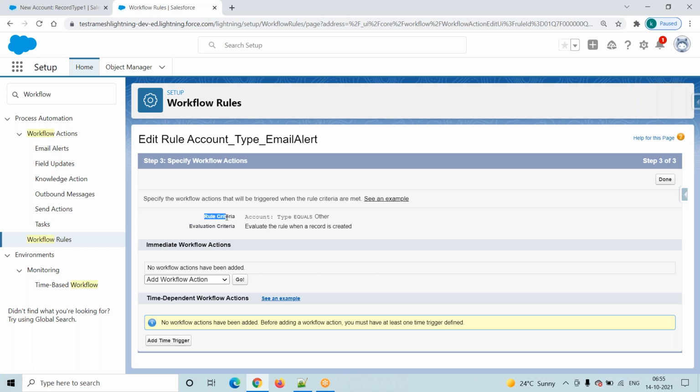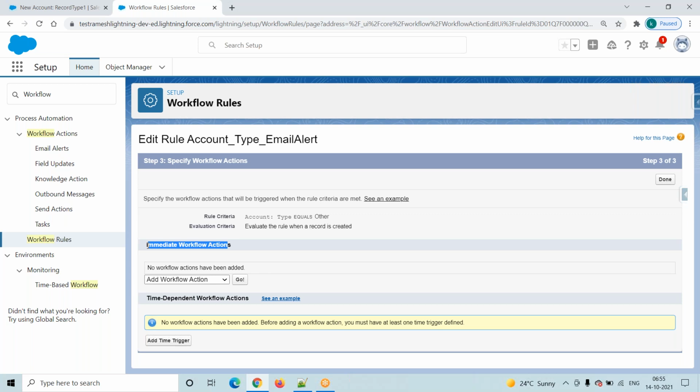See here, my rule condition is account type equals to other. What is your evaluation criteria? Whenever we are trying to create a record only, right? Here you have to observe immediate workflow actions are there. Below here you have to observe time dependent workflow actions are there. Two sections are there. One section is immediate workflow actions and another section is time dependent workflow actions. Here our requirement is user is trying to create a record.